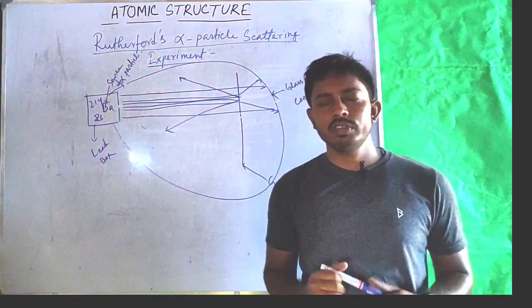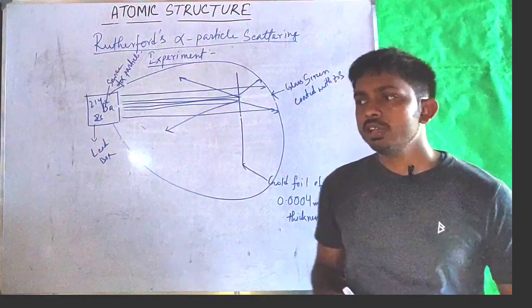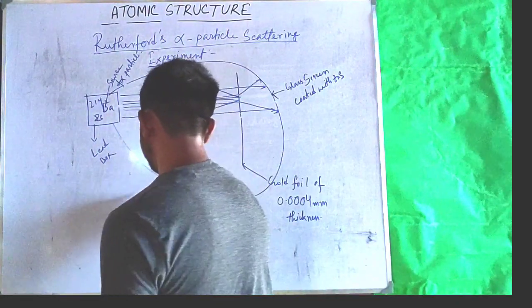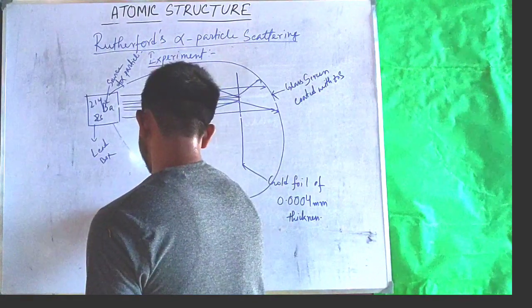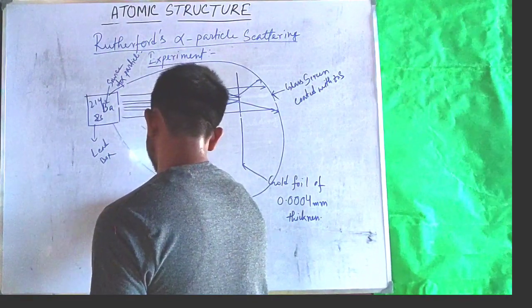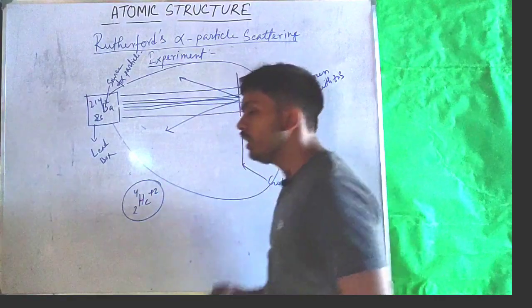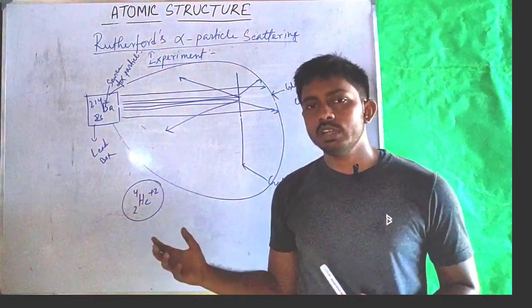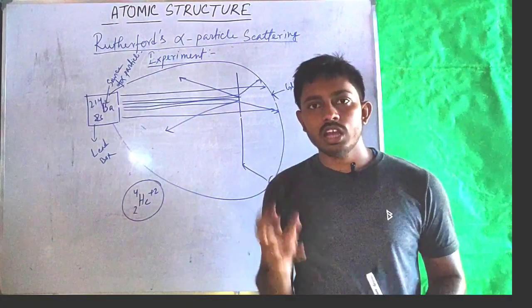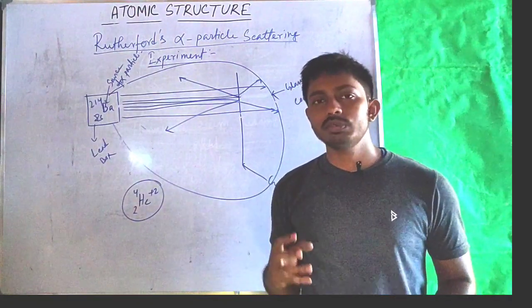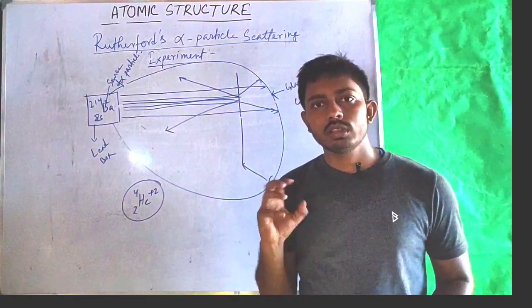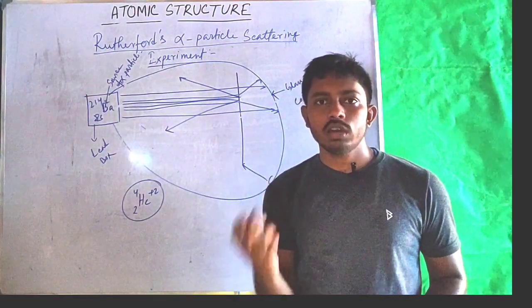As you know from your previous study, an alpha particle is nothing but a helium nucleus, that is, a dipositive helium atom. So this is a pretty large particle. Something deflecting this large particle must have some large mass, and also must have some positive charge so that it can deflect this large positively charged particle.